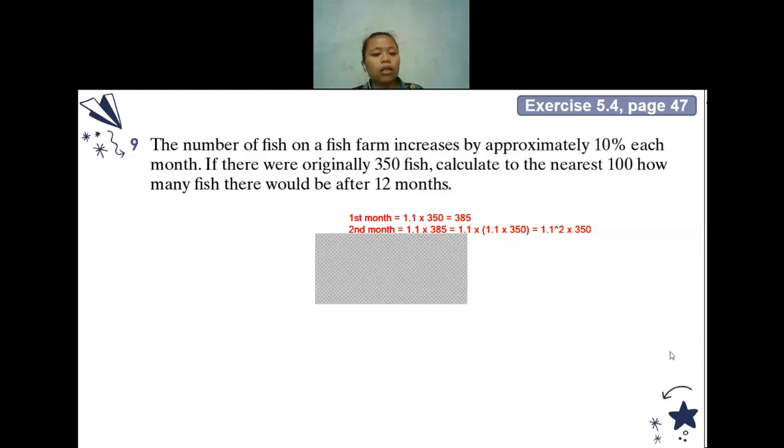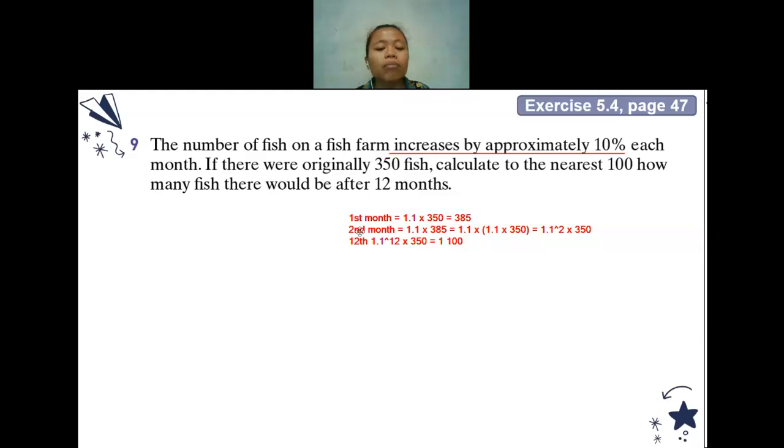To find how many chickens there will be in the first month, I do 1.1 times 350. Do you have any question if I write it that way? Because it says increase by 10%. The original is always 100%. 100 plus 10 will be 110%. 110% I can make into a decimal, which becomes 1.1.